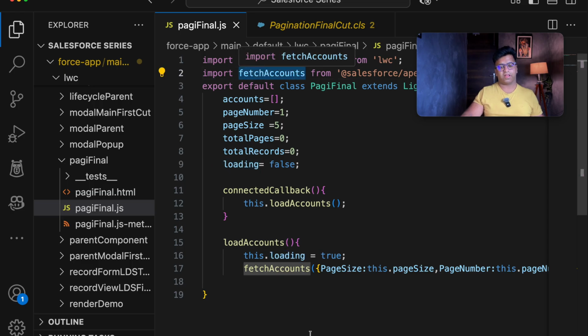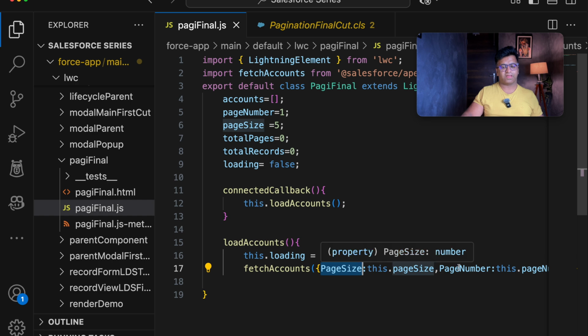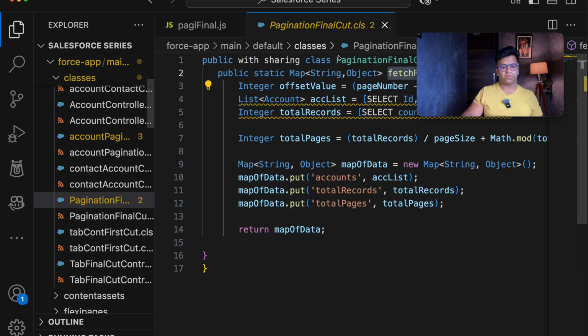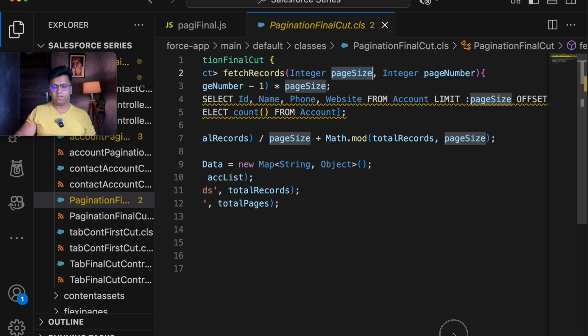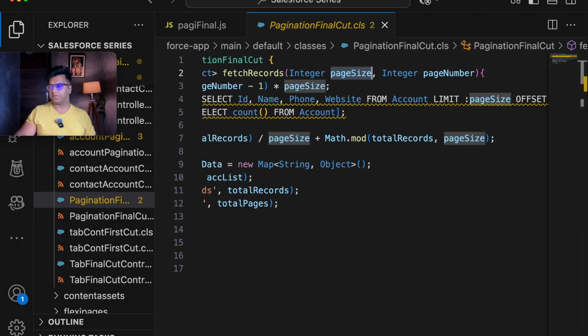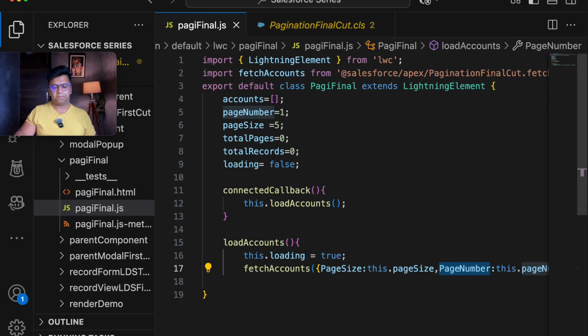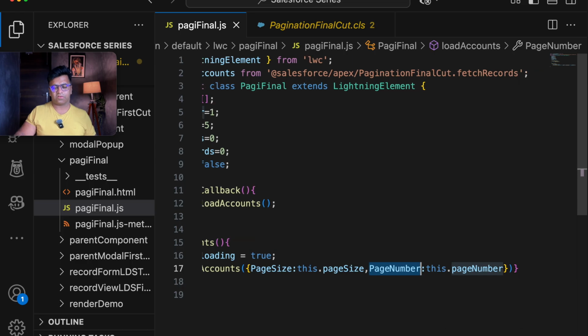and since our fetchAccount is a method that is being called from the Apex class, here I am passing these two parameters, that is page size and page number. So if you see here, the page size and page number are the variables that are coming here. Let's keep it for further reference, because this is JavaScript. So pageSize is equal to this.pageSize and pageNumber is equal to this.pageNumber.